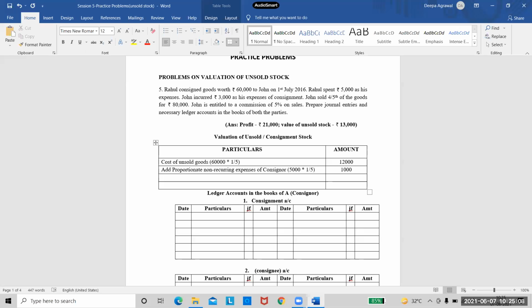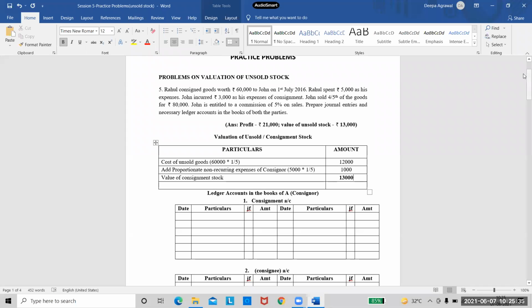I do not have any proportionate non-recurring expenses of consignee because all consignee's expenses are recurring. So this is the value of my unsold stock. So value of consignment stock, final amount is 13,000. So I will just write this in bold, 13,000, right? So my first step is completed.